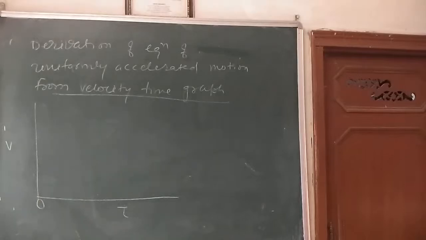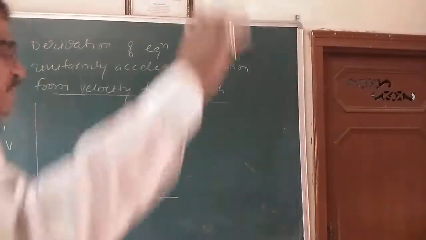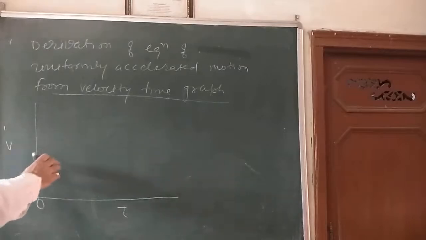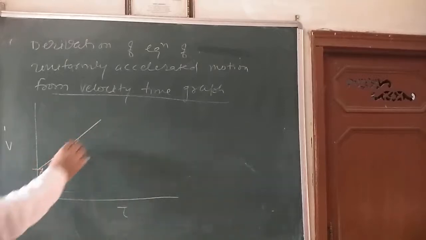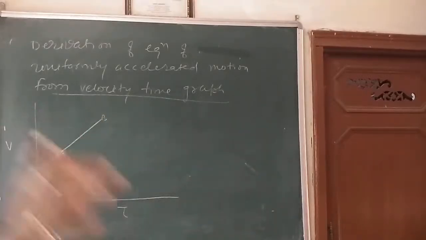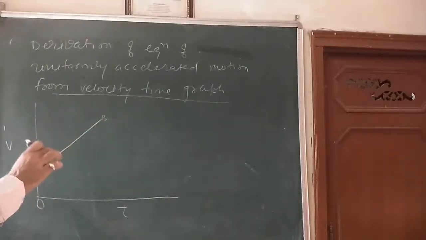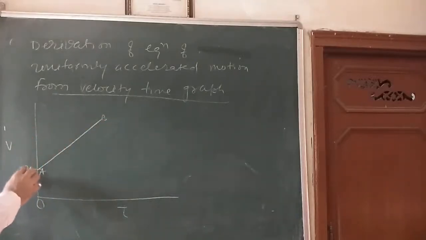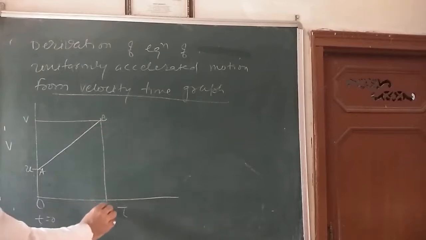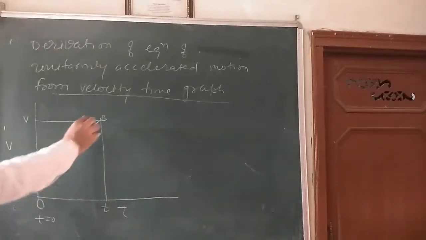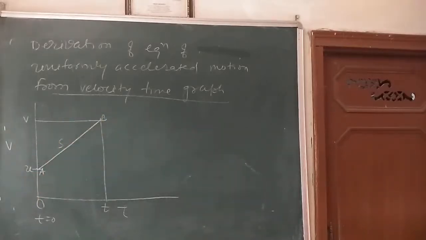Consider that an object is moving along a straight line with a uniform acceleration a, suppose from here to here. Let u be the initial velocity of the object at time t equal to 0, and v be the final velocity of the object here, say at time t. S is the distance traveled by the object in this time.